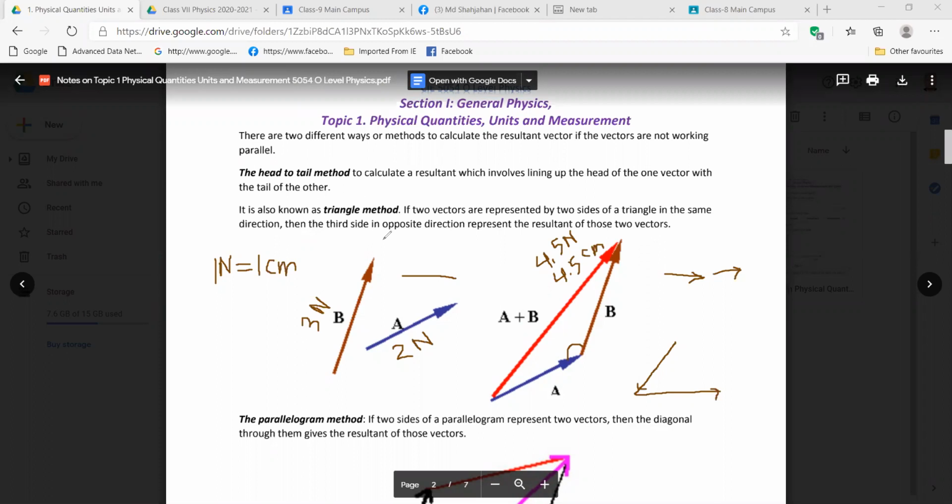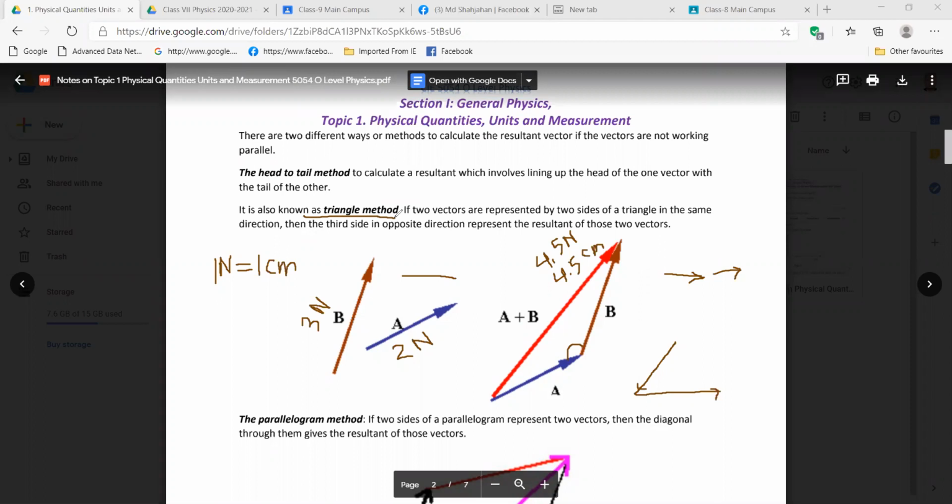The head to tail method is also known as the triangle method. They who prefer the head to tail method can apply that one, and they who prefer the triangle method can apply that one. So what is the triangle method?